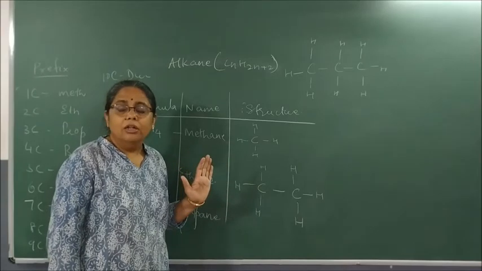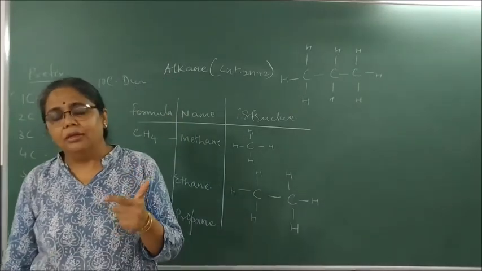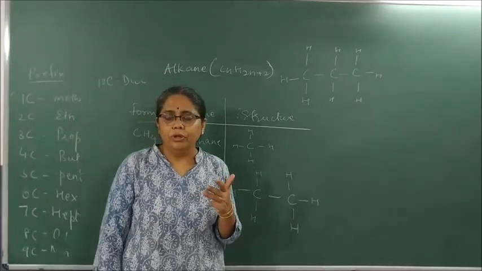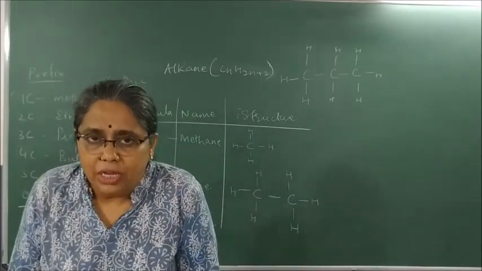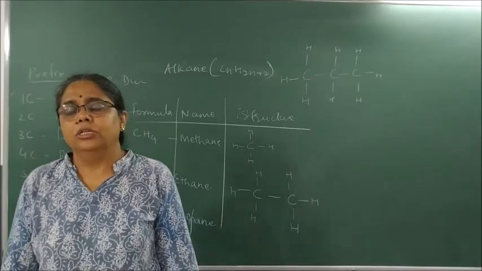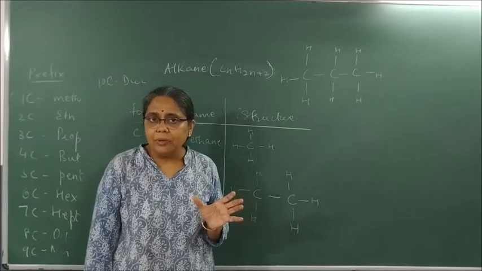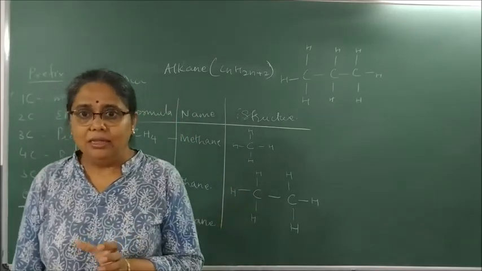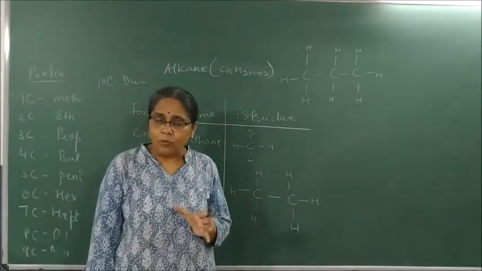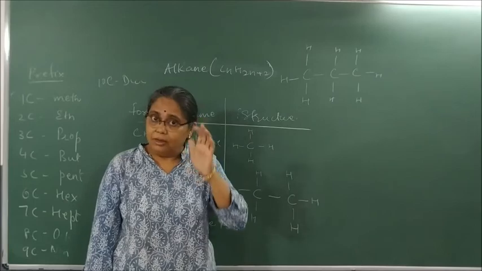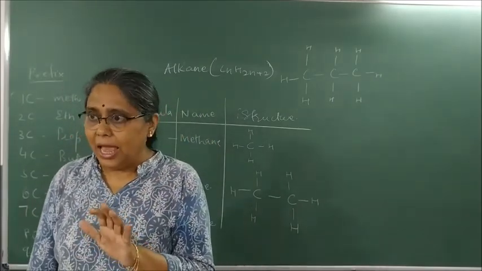So what we learned: atom prefix added is meth, 2 eth, 3 prop, 4 but, 5 pent, 6 hex, 7 hept, 8 oct, 9 non, 10 dec. If there is carbon-carbon single bond, it is an ane. If it is double bond, it is ene. If it is triple bond, it is yne or ine. Okay, we wrote 10 saturated hydrocarbons called alkanes.